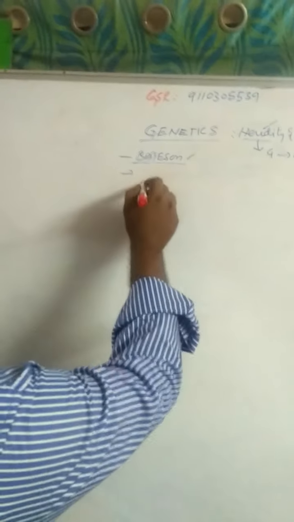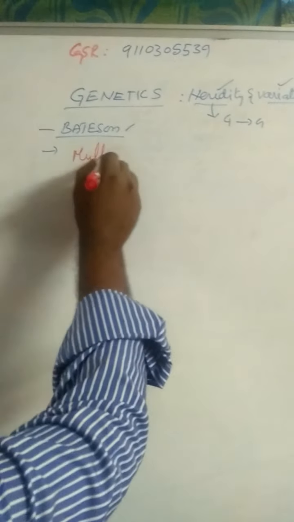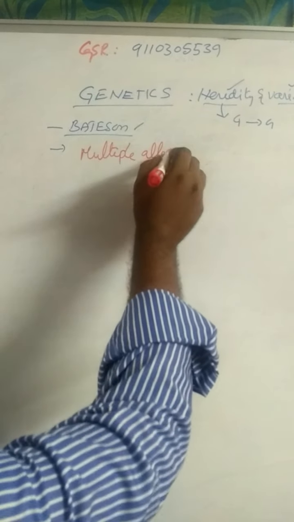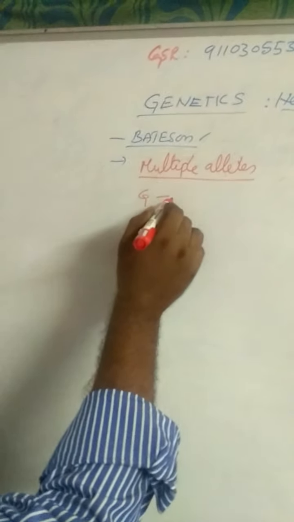Multiple alleles. In general, each gene has two alleles.